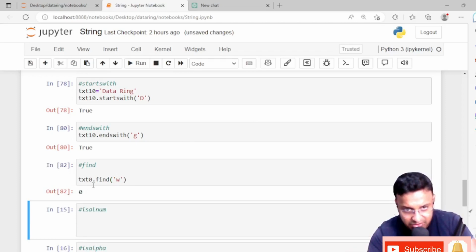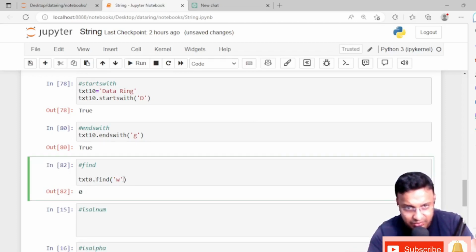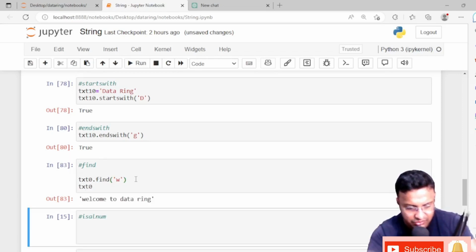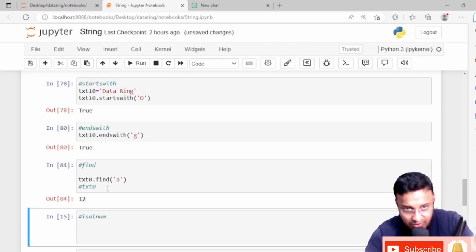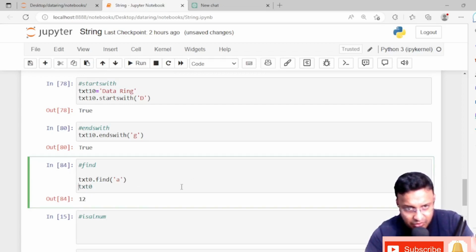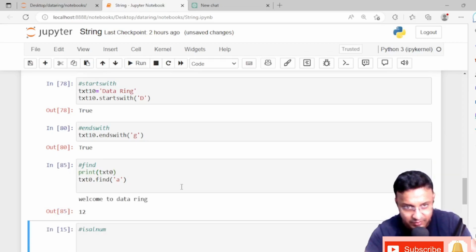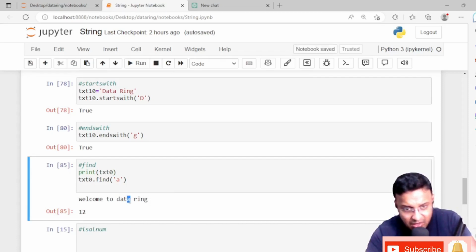So 0. Let me check what the text0 was. Text0 was welcome to DataRing. Okay, so here two a's are there. First I'll check with find. It is in 12. Better, I'll just print this. That is much better. This a is in 12. Okay, you can count it, you can understand. And what about this a?